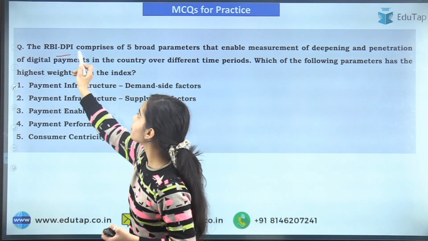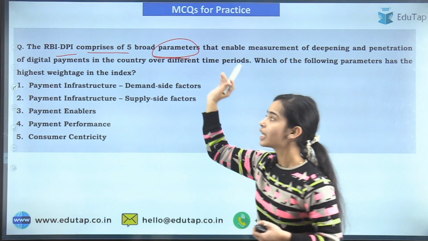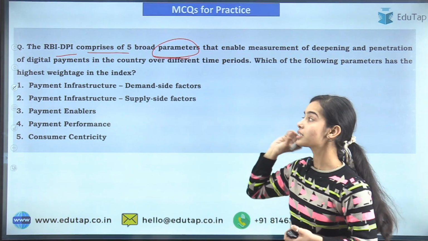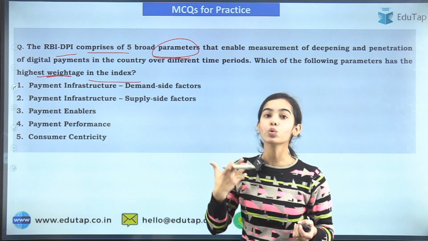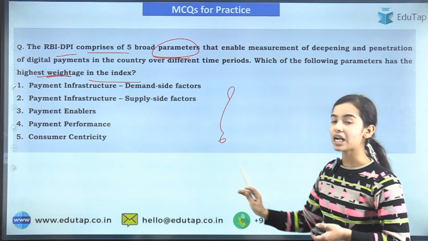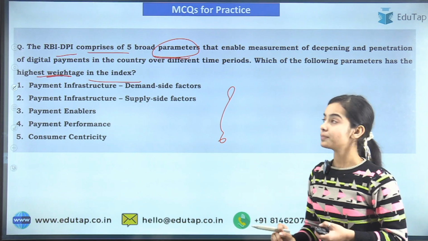Now, the RBI DPI comprises 5 broad parameters. I hope you have understood the 5 broad parameters, what they are. You have to tell which one is given the highest weightage in the index. So this is an easy one. Now you have understood the parameters.